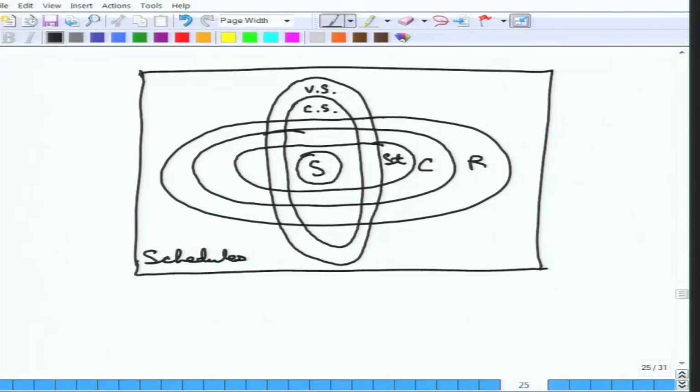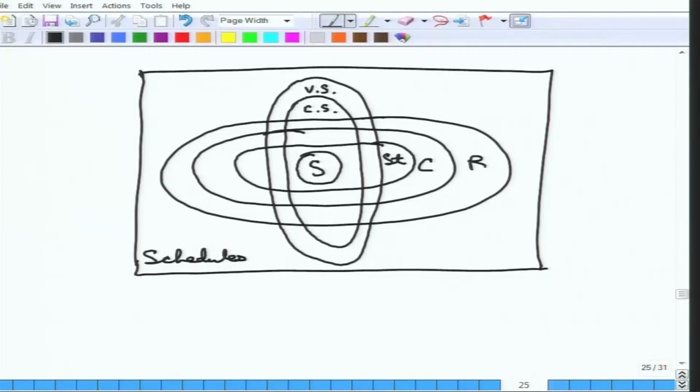So recoverability is independent of serializability. Whether the schedule is recoverable or not says nothing about whether the schedule is serializable or not, and vice versa. Apparently you can find examples for all of them, and that's a nice homework for you: think about whether we can get examples of schedules which fall in one of these regions and not the other. Can you get examples for all the portions of the Venn diagram? Alright, so that completes the module on schedules, and we will next start on concurrency control protocols in the next module.